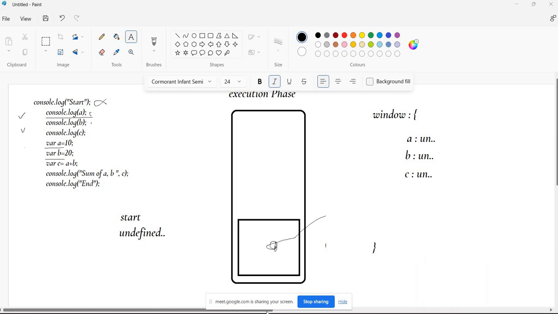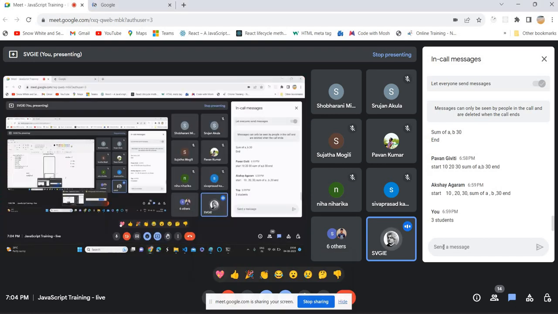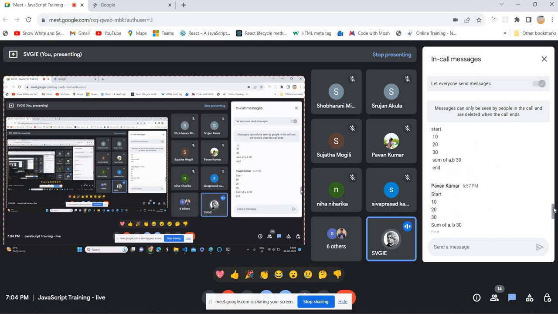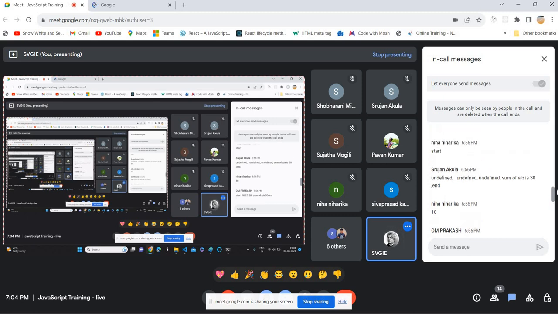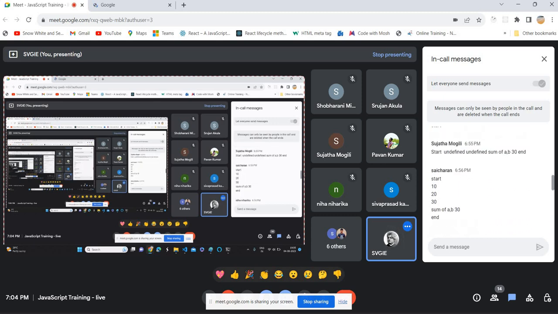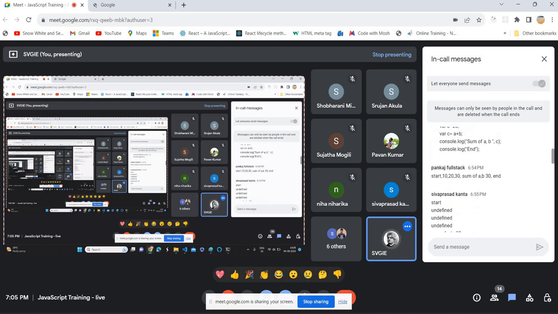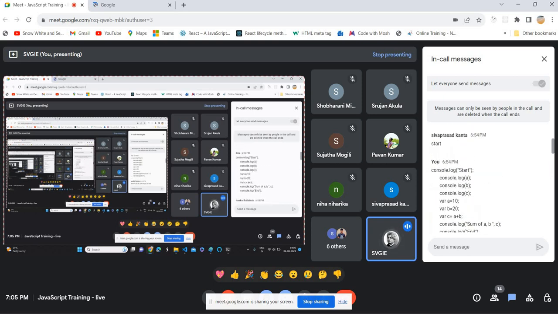Okay, remaining people, anyone? Suppose Akshay has given 10 and Pawan Kumar has given 10. Niharika gave 10. Om Prakash has given 10. Sai Chiran has given 10. Shobharani has given 10 and she has accepted. Pankaj also gave 10.